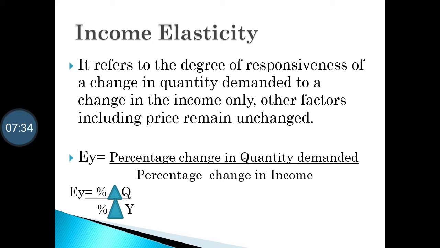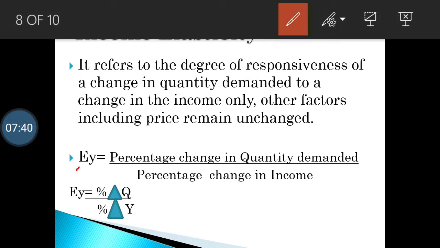Symbolically, it is written as EY. E stands for elasticity, and small y stands for income. The equation is percentage change in quantity demanded divided by percentage change in income. Here we assume that all other factors, including price, fashion, taste, habit, substitute goods, complementary goods, all other things remain constant. We do not consider those factors, we just consider income here.